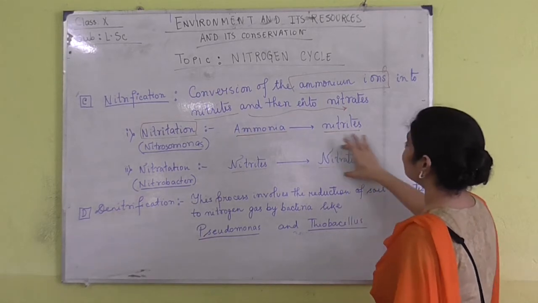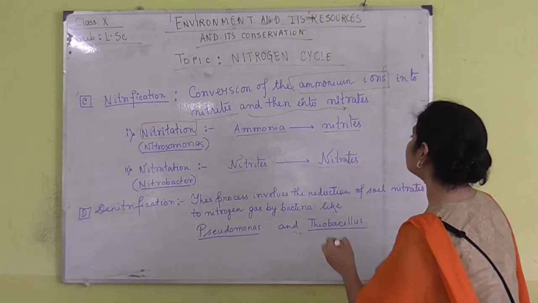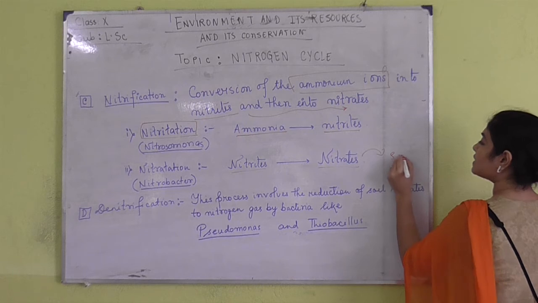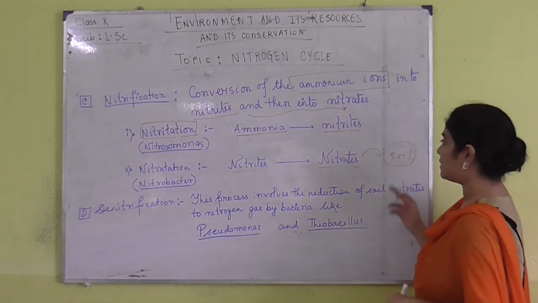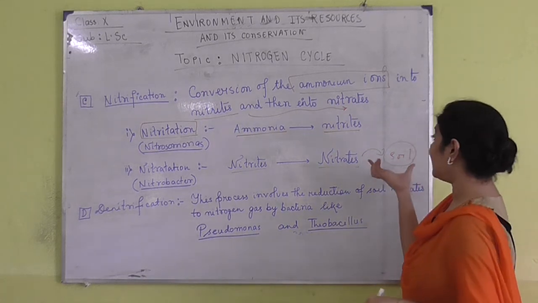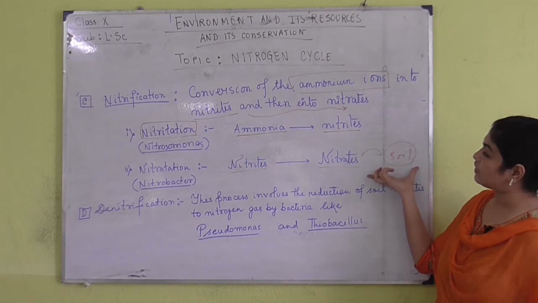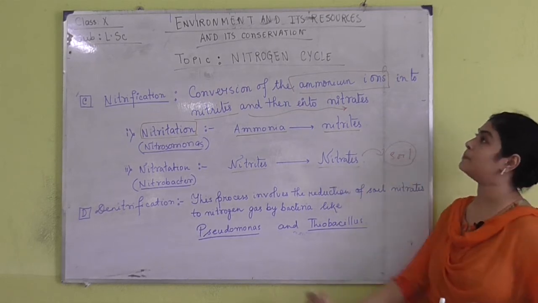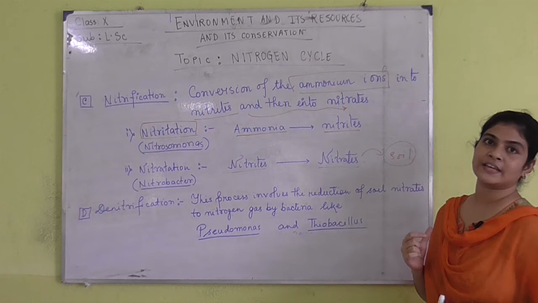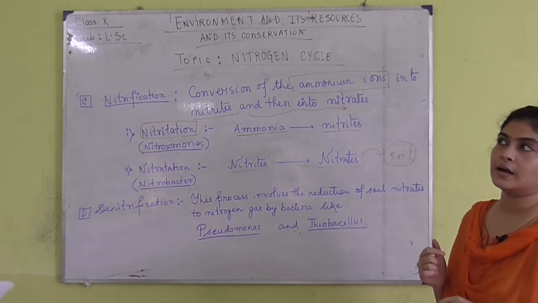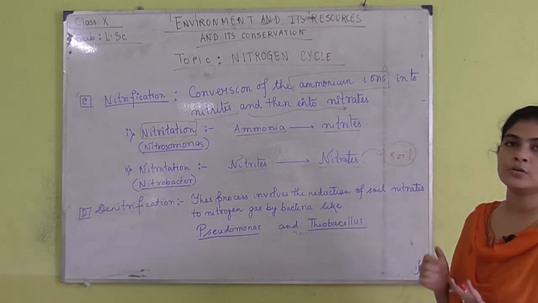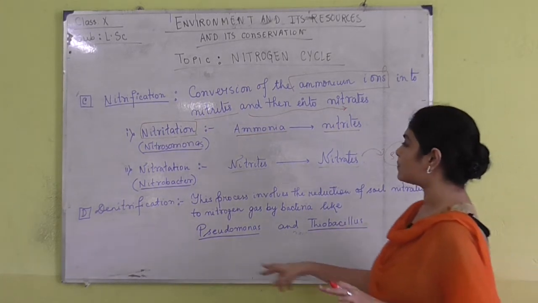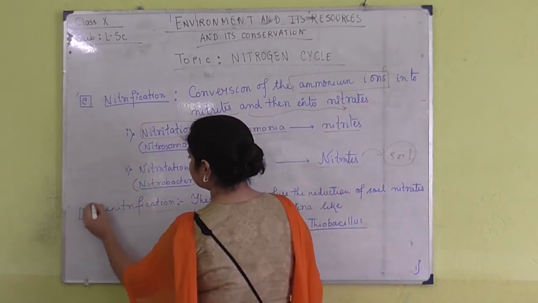Now what will happen to these nitrates? These nitrates have reached the soil. When they reach the soil, there is a separate set of bacteria which are going to convert these nitrates back into atmospheric nitrogen, into nitrogen gas. This process is known as denitrification.